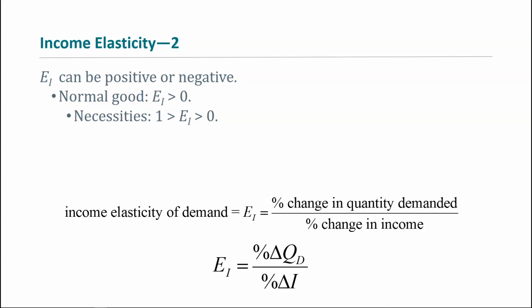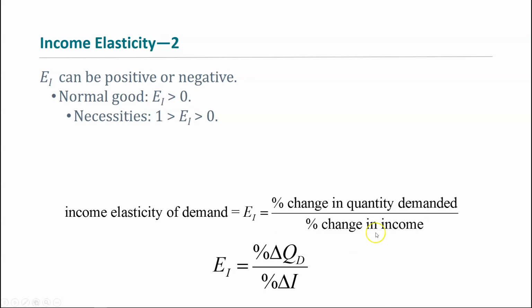If your income changes, how much of this good or service you consume doesn't change very much because it's a necessity. You've got to have it. Whether you lose your job or get a raise, you have to have the same amount of, or close to the same amount of the product. And so you have pretty inelastic demand for these types of goods in terms of the relationship between your income and how much you consume.